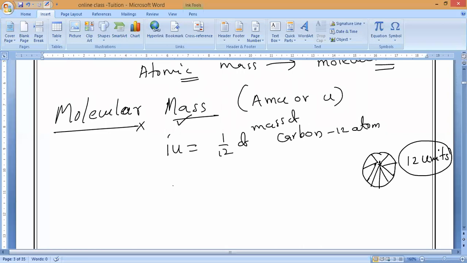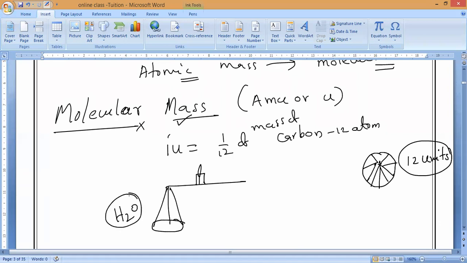So we will keep it like a beam balance. Understand? So on one side, for example, one molecule. Suppose I take H2O. So H2O is one molecule. Now this side, it is equal to how many times heavier than or smaller than 1 by 12th of carbon.